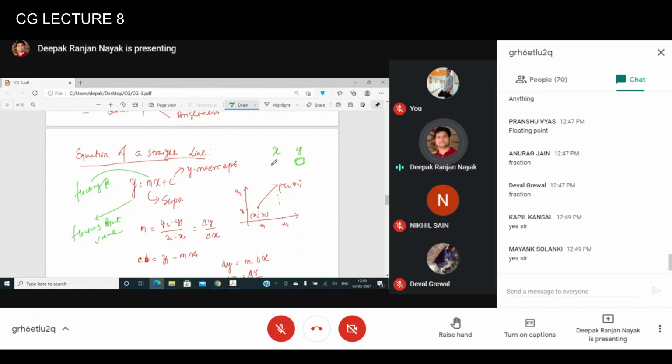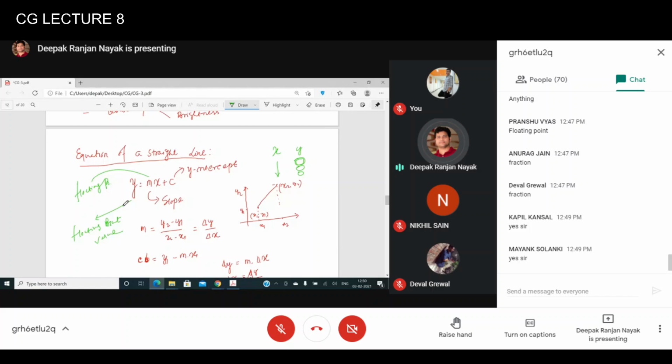So you keep on increasing the value of x, and you keep on rounding the value of y, and finally you get a set of integer coordinates. You combine all those integer coordinates to come up with the end point. I mean, you start with this point and you should end up with this point. So one problem is the floating point one.